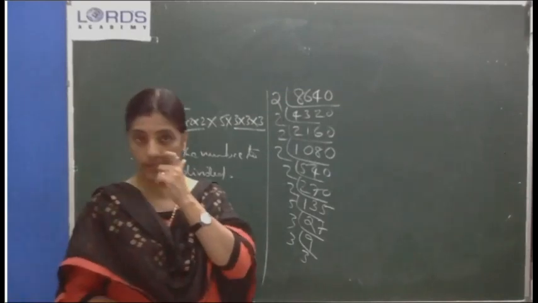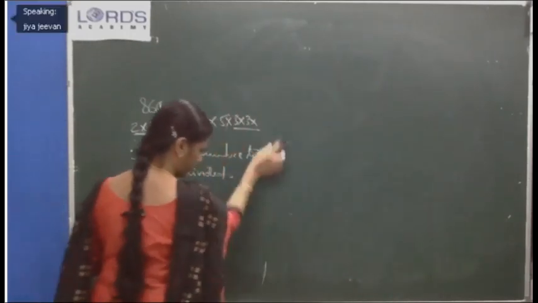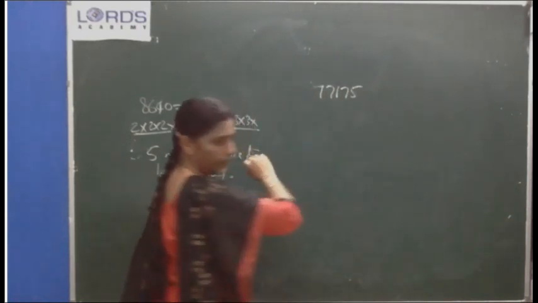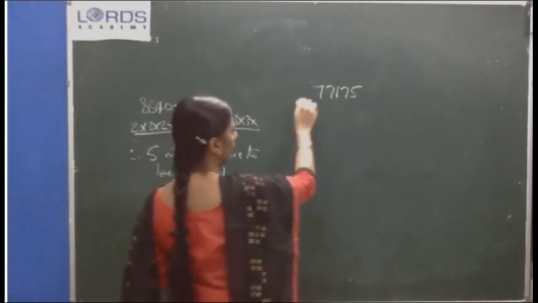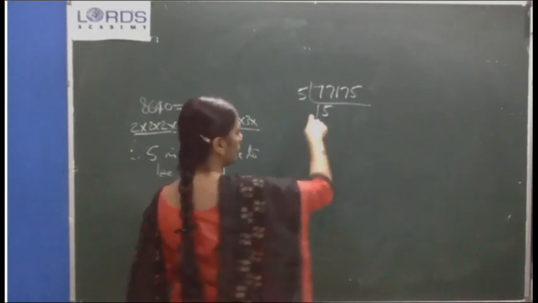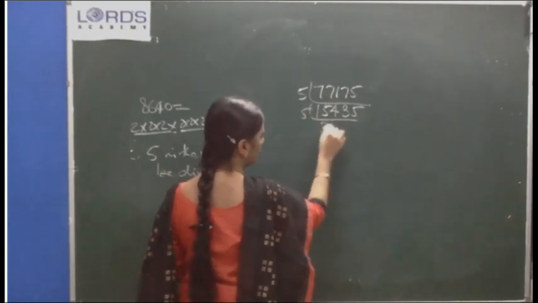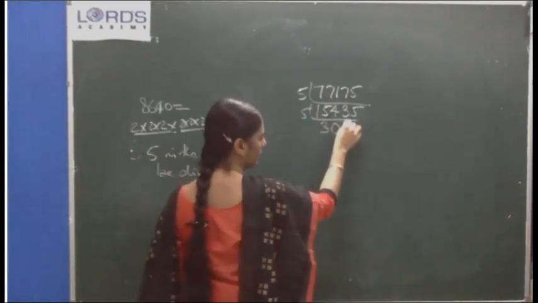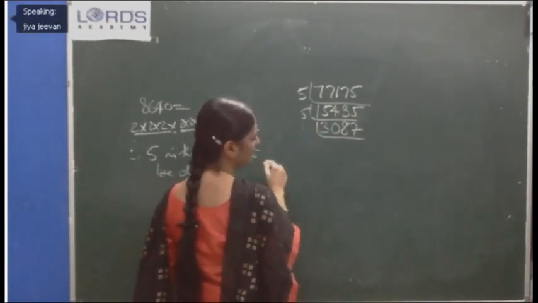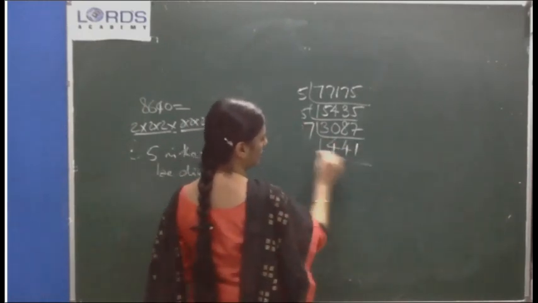Okay. We can do 77,175. Correct? No? 5. All of you do, no need to wait for me. Again 5. Here 4 it won't go. 7 will go. 21.